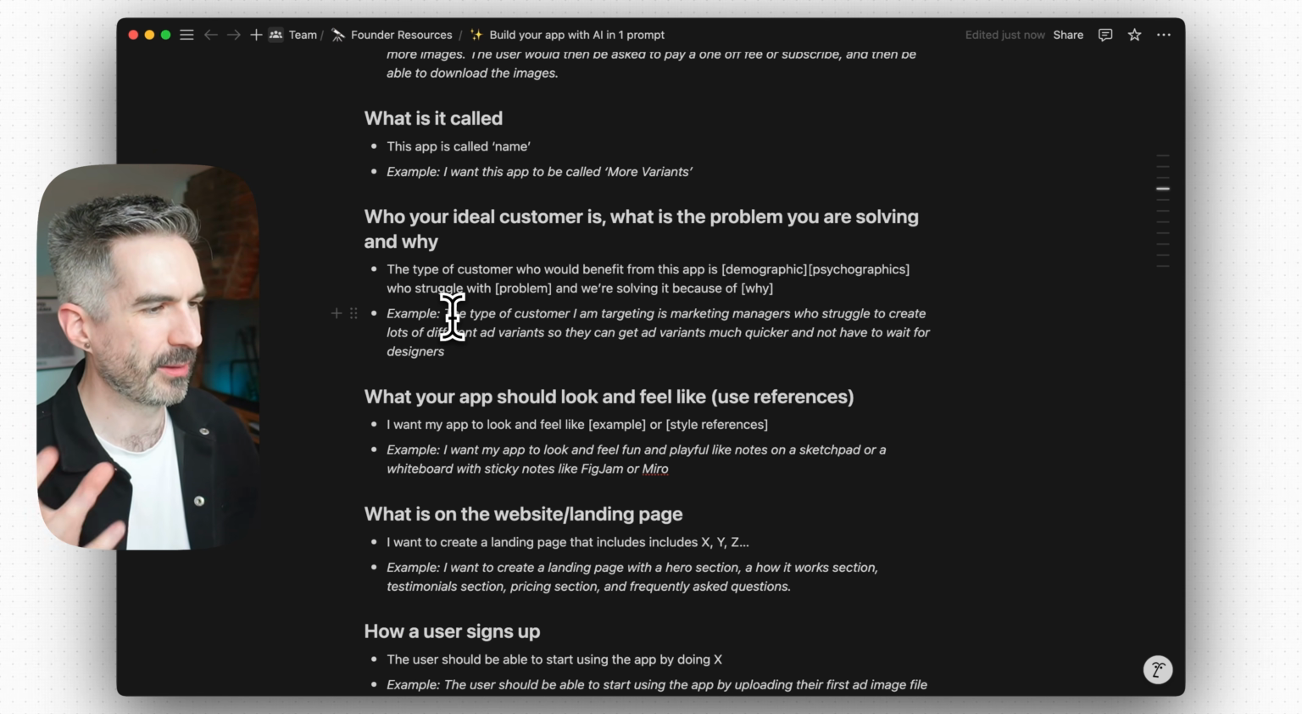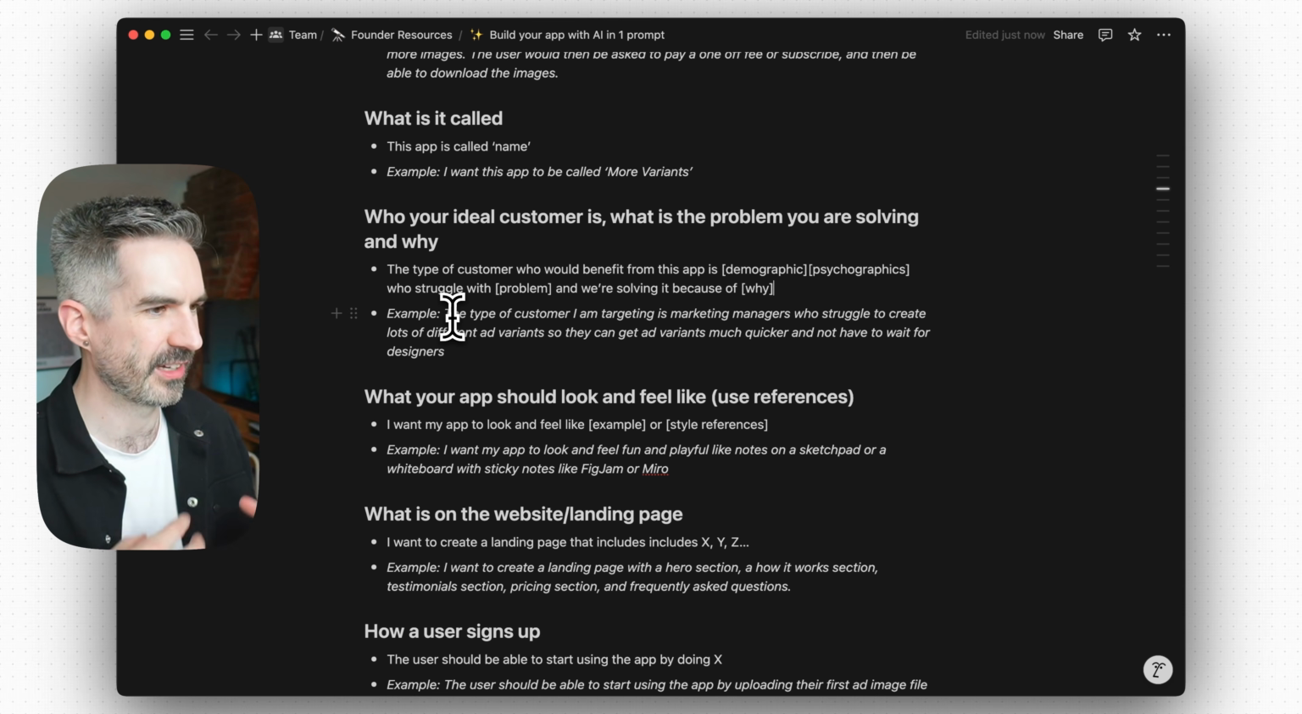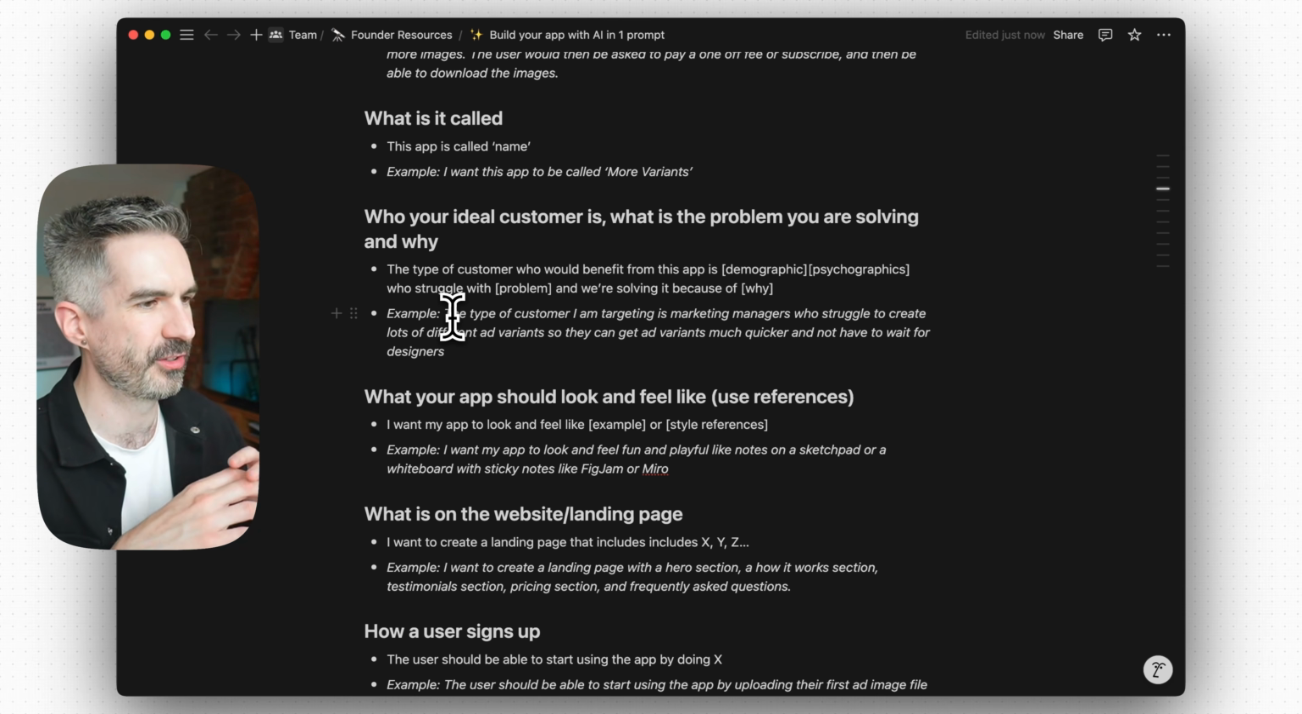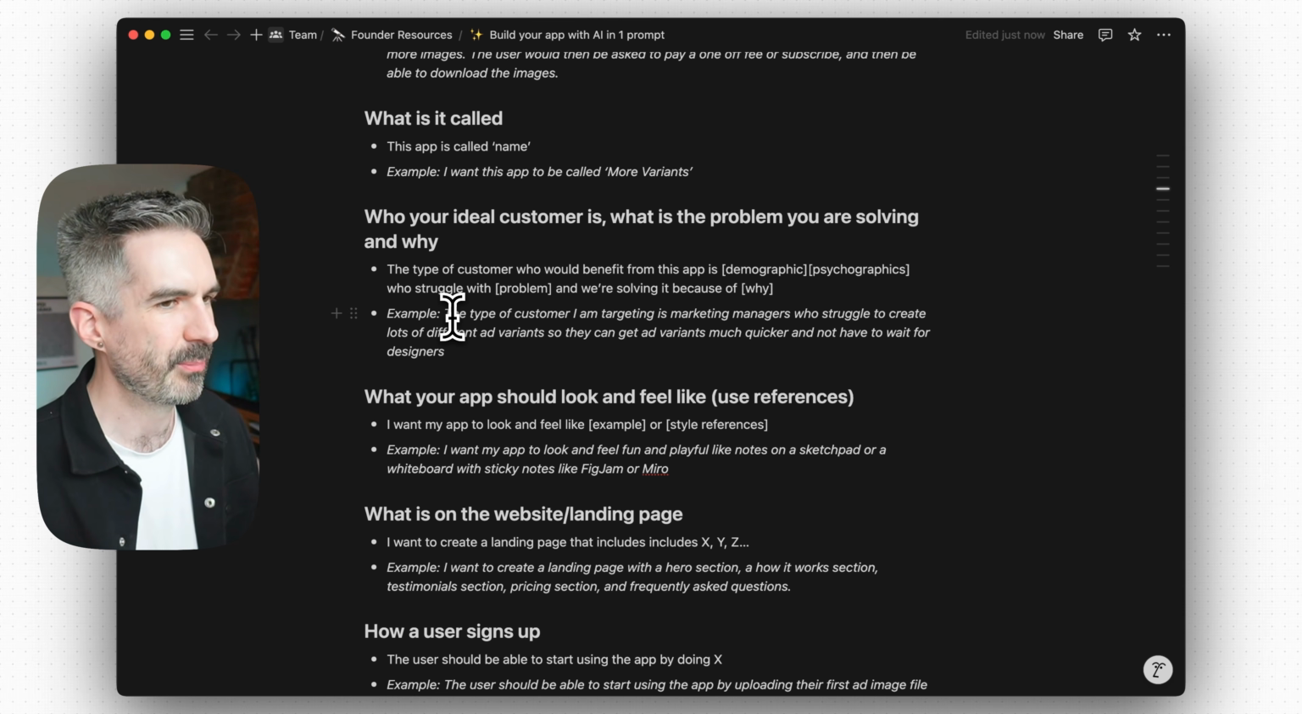If you don't know about marketing teams and creating ads for Facebook and stuff, a lot of the times people in marketing will send design briefs off to a designer to get them to do lots of different ad creatives. But I think we can do that with AI way quicker.